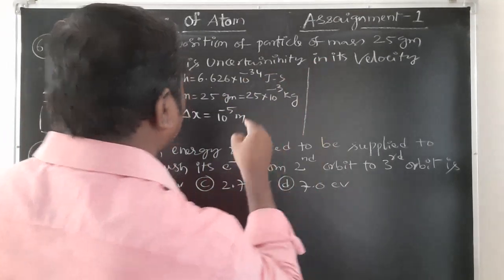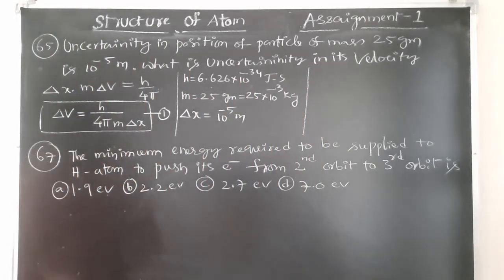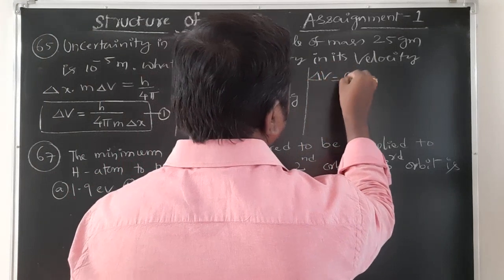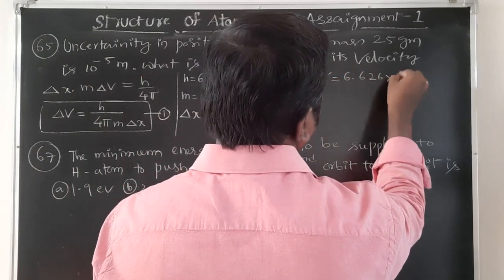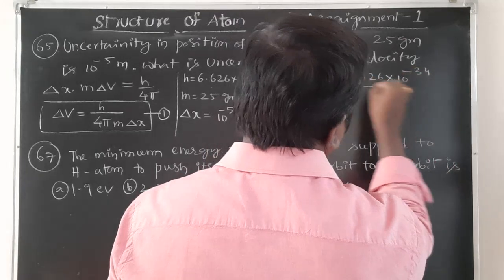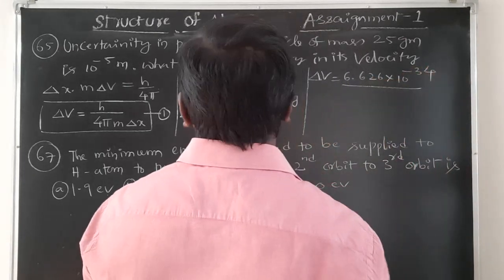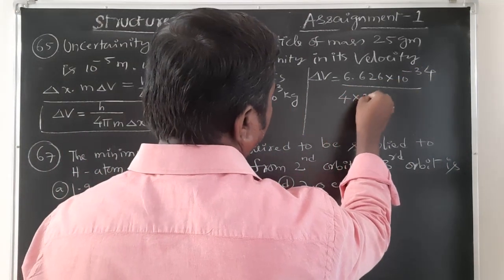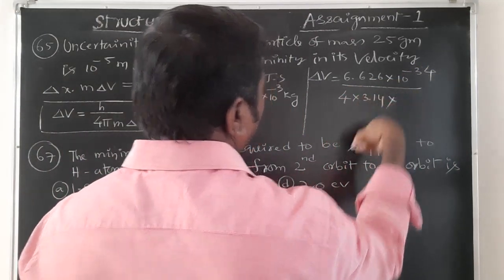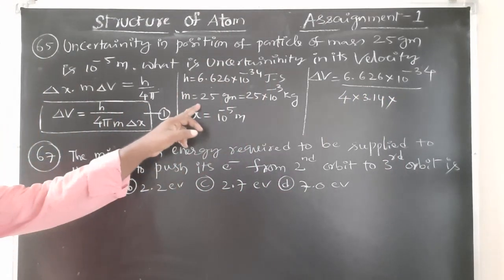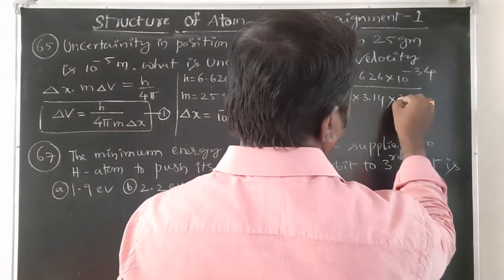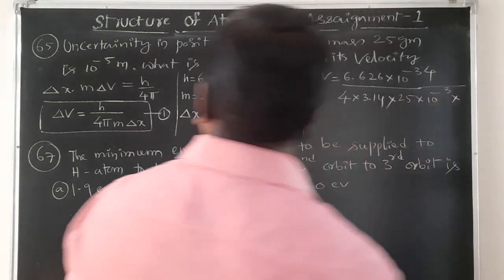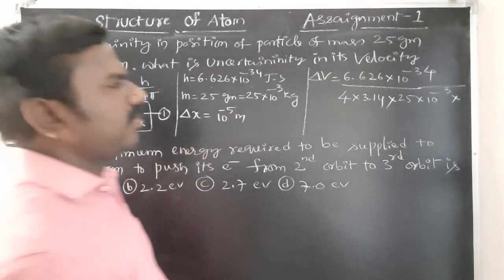Substitute all these three values in expression 1. Then delta v is equal to 6.626 into 10 to the power of minus 34 by 4 pi, pi means 3.14, into mass 25 into 10 to the power of minus 3, into delta x, which is 10 to the power of minus 5.